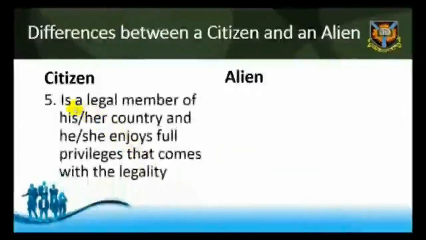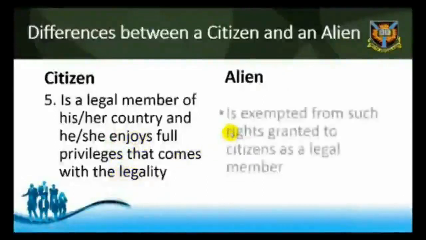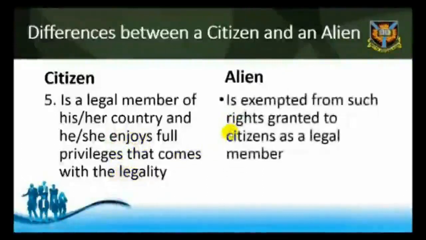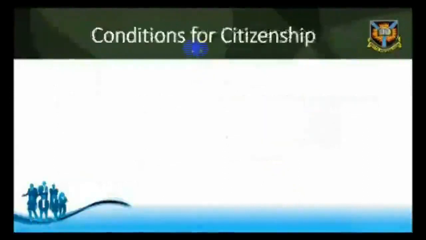5. More importantly, a citizen of a country is a legal member of his or her country, and he or she enjoys full privileges that go with such a legal right in and outside his or her country. Unfortunately, an alien is exempted from such rights granted to citizens as a legal member. Conditions for citizenship.